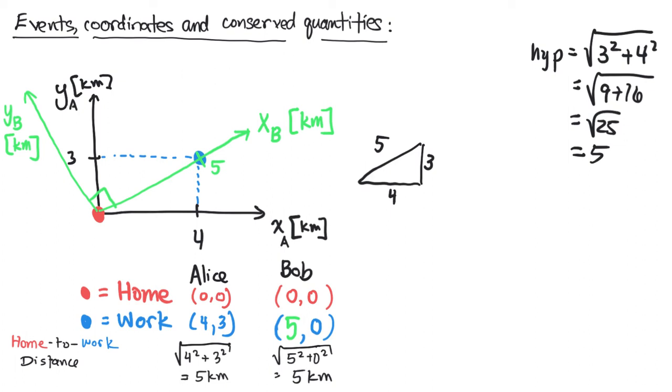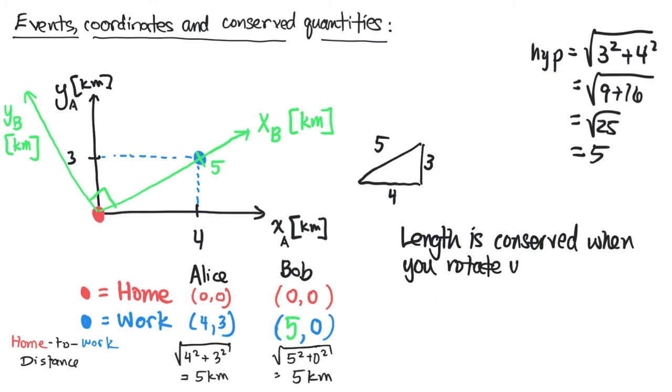Okay, and so what we can say here is that length or distance is conserved. Length is conserved when you rotate your coordinate system. So another way to say this is that we have an invariant quantity.